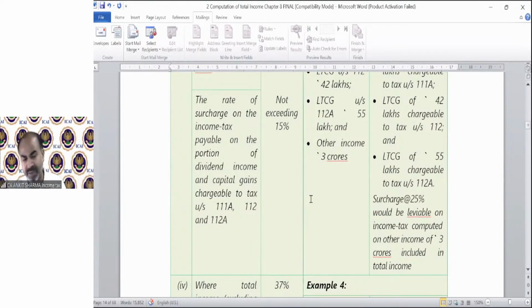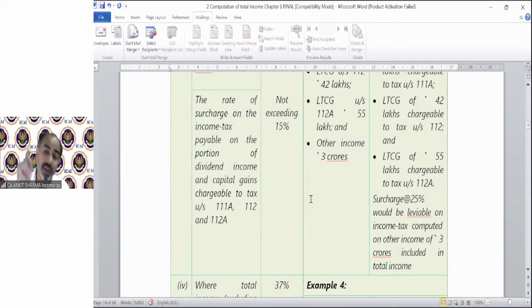If there is no special rate of income, then case 1 is applicable, and it's very simple: normal surcharge rate. If there is a special rate of income, then if, including other income, your TI does not exceed 2 crore, then case A is applicable. Surcharge rate will be either 10% or 15%. If, including the special rate income, your TI exceeds 2 CR, that means case C. In that case, surcharge rate is 15%.